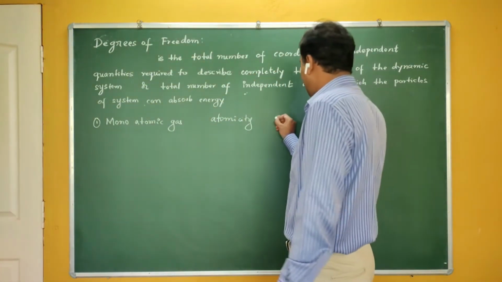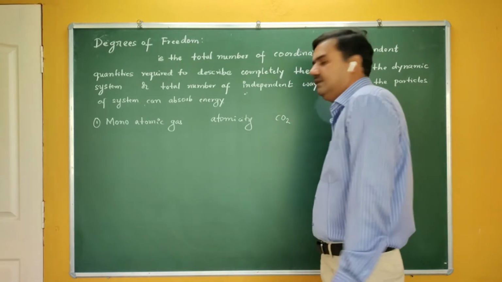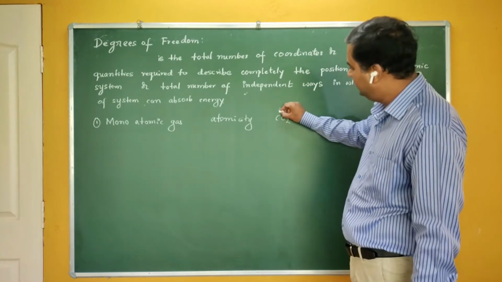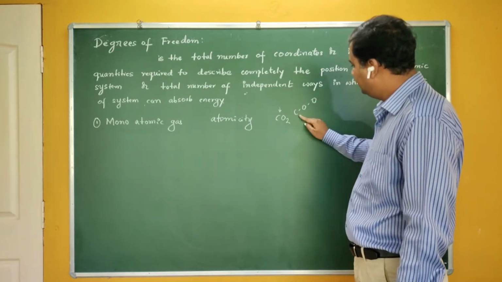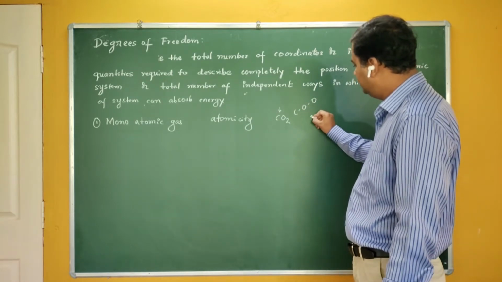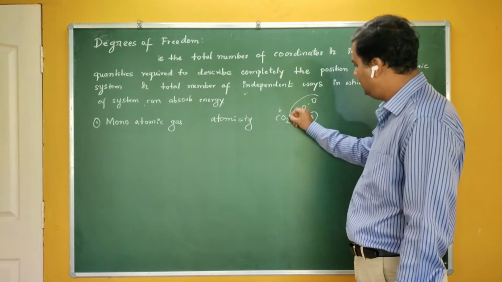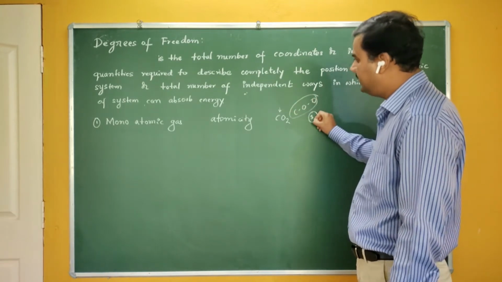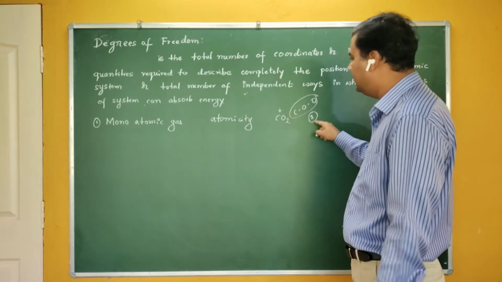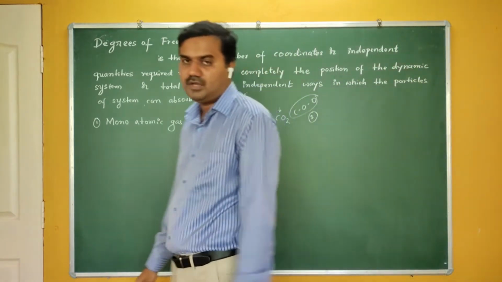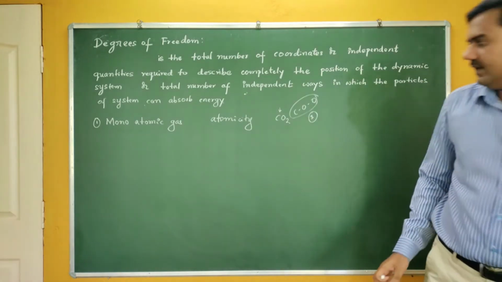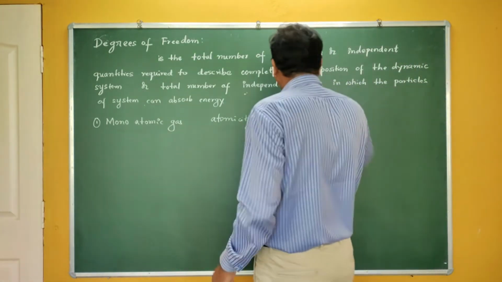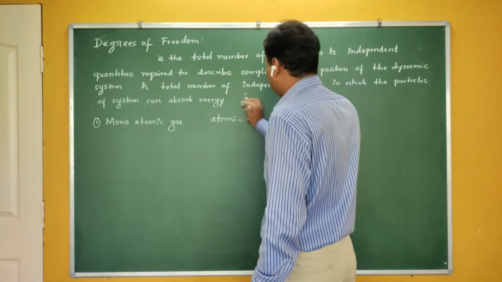If you take carbon dioxide, this is one carbon and you have the 2 O's here. So totally how many atoms are there? 3 atoms are there. So in one molecule you have 3 atoms. Therefore the atomicity of this molecule is 3. So what is atomicity? Number of atoms in a molecule is called atomicity. That is the final outcome of this law of equipartition of energy.